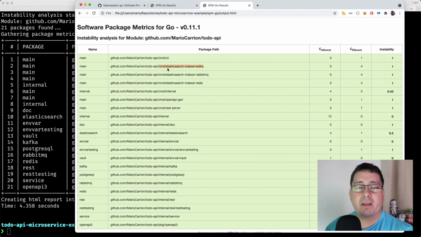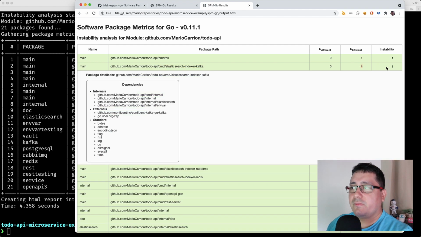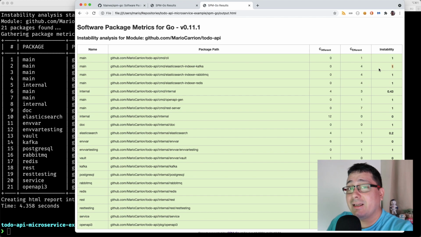It's sort of like orchestrating all the dependencies and linking all of them in the same binary. So the instability of that specific package will be high, and that is expected and that is okay. You shouldn't be worried about it.